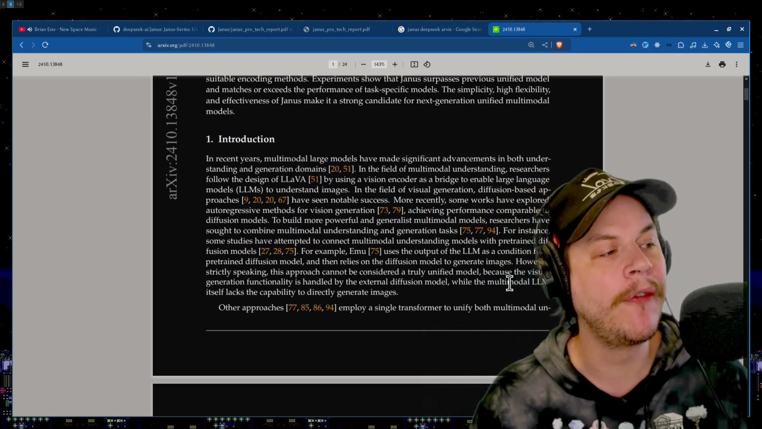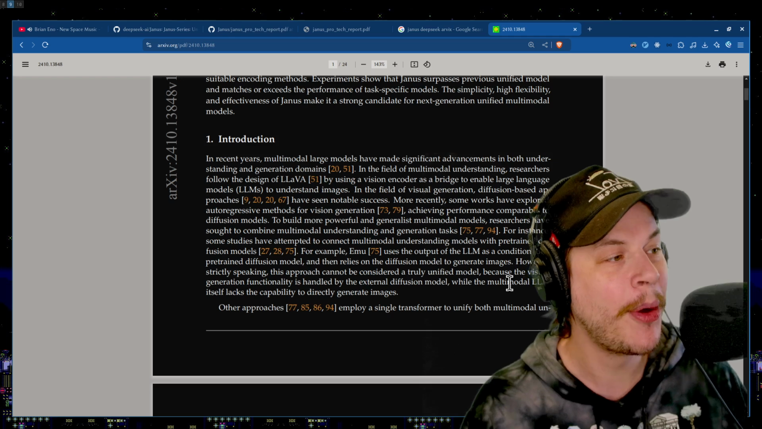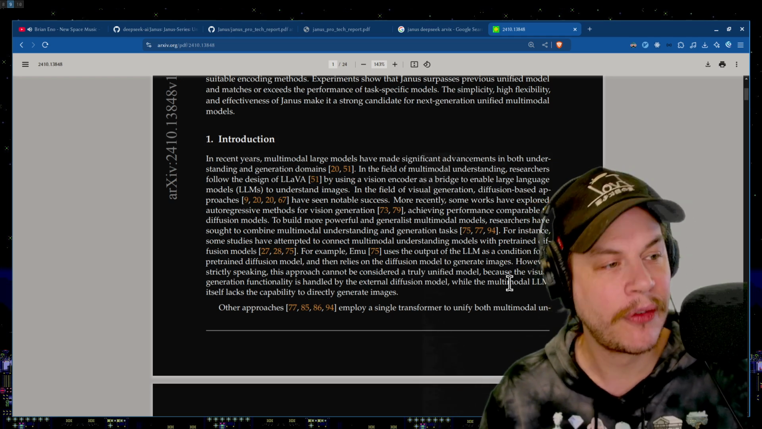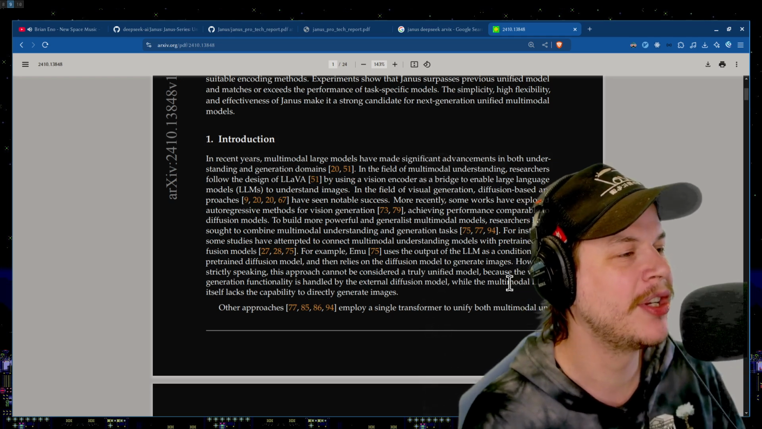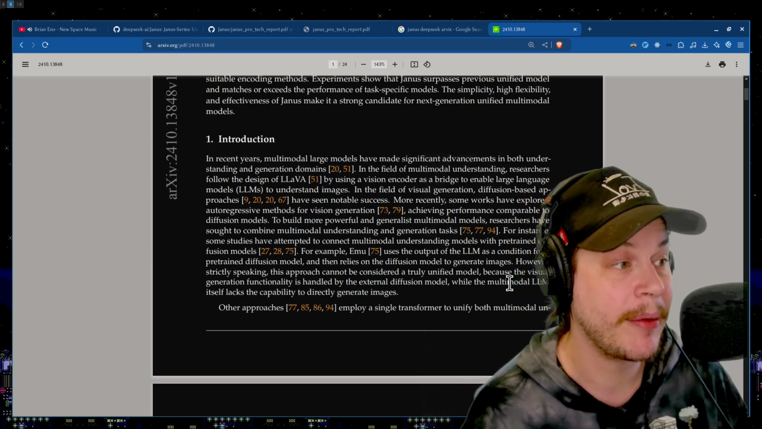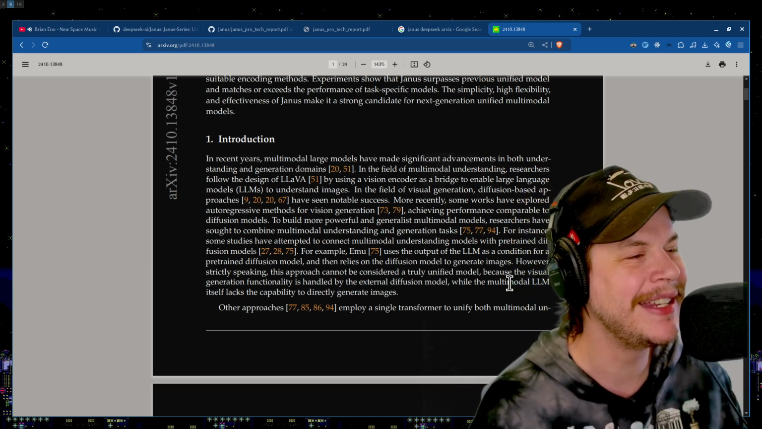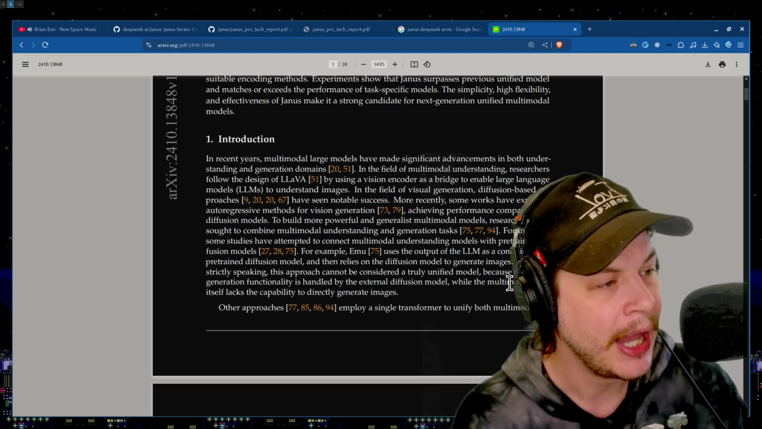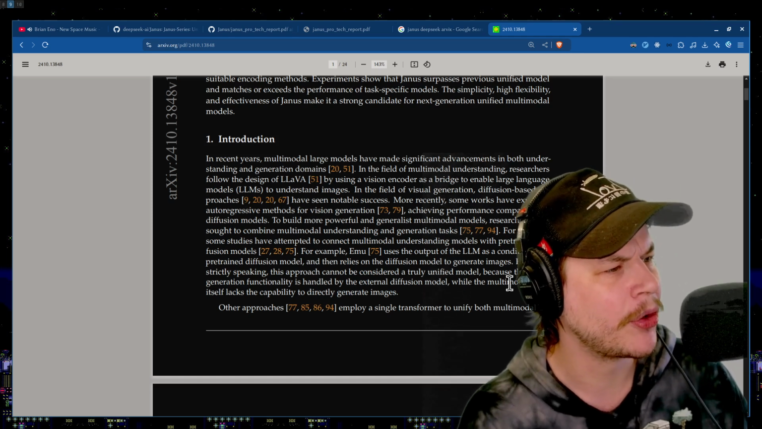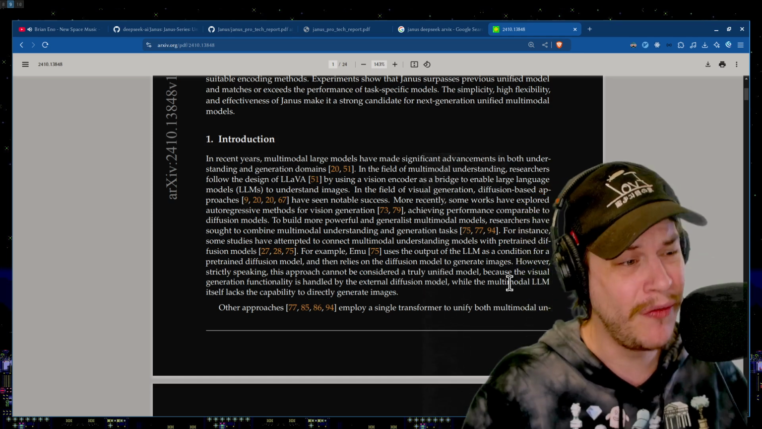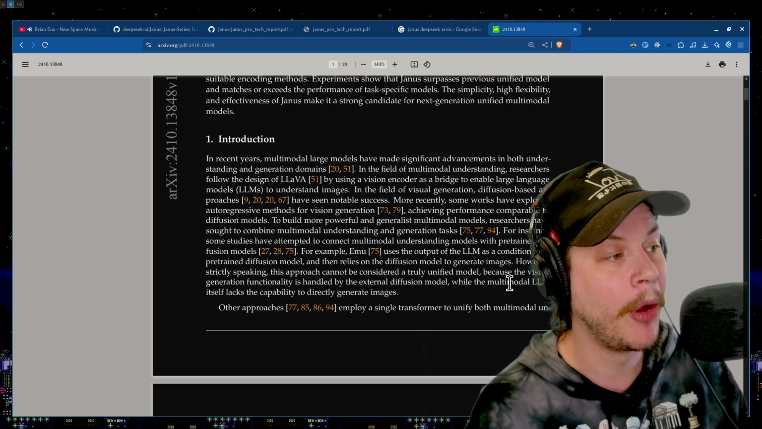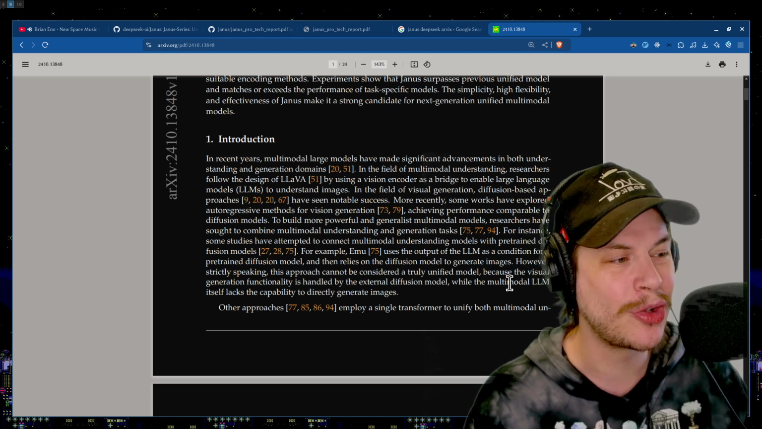To build more powerful and generalist multimodal models, researchers have sought to combine multimodal understanding and generation tasks. For instance, some studies have attempted to connect multimodal understanding models with pre-trained diffusion models. For example, EMU uses the output of the LLM as a condition for a pre-trained diffusion model and then relies on the diffusion model to generate images. However, strictly speaking, this approach cannot be considered a truly unified model because the visual generation functionality is handled by an external diffusion model, while the multimodal LLM itself lacks the capability to directly generate images.